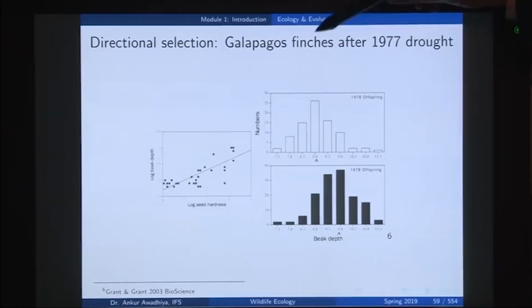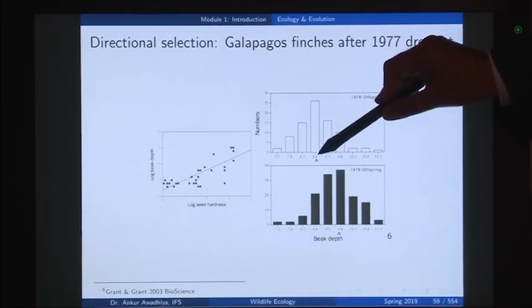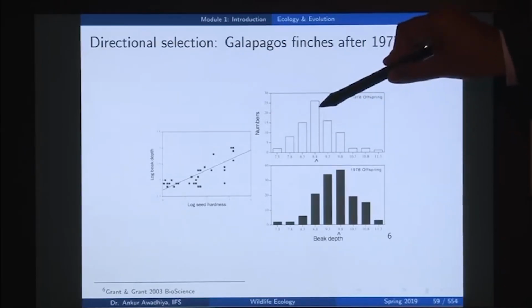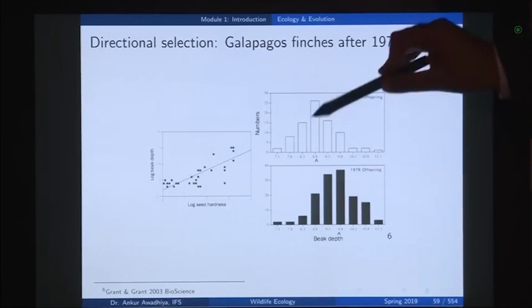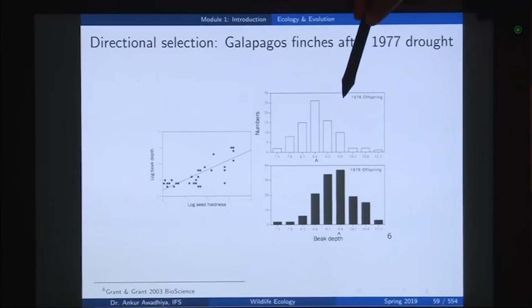Before the drought we had this pattern in which the beak size of 8.8 was more preferred. After the drought, it shifted from 8.8 to 9.8. So, there was a directional shift towards larger sized beaks because of the drought. So, this is an example of directional selection.